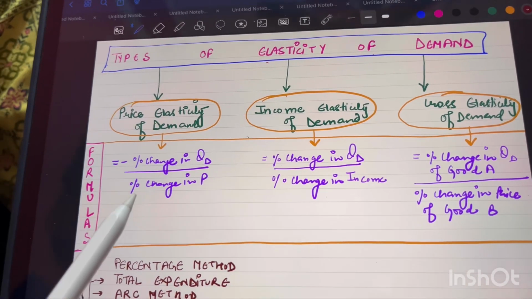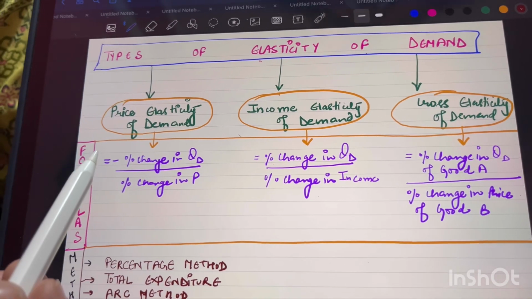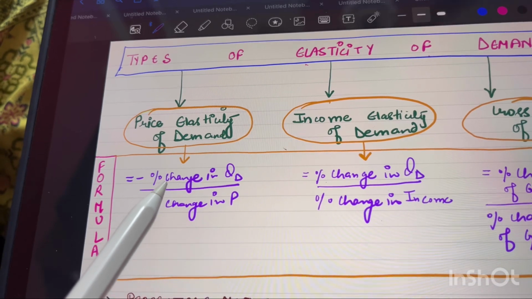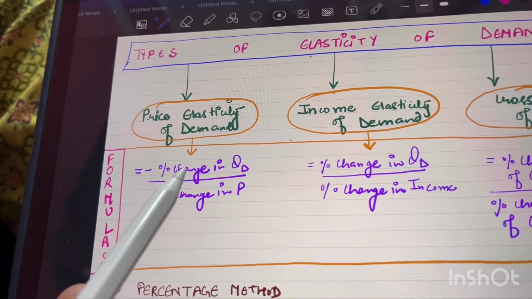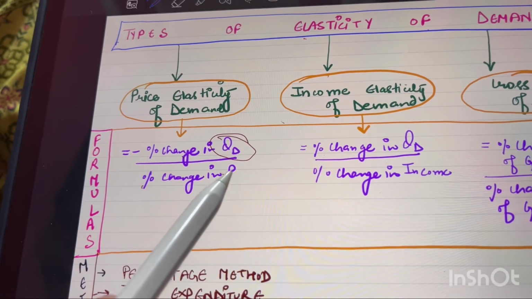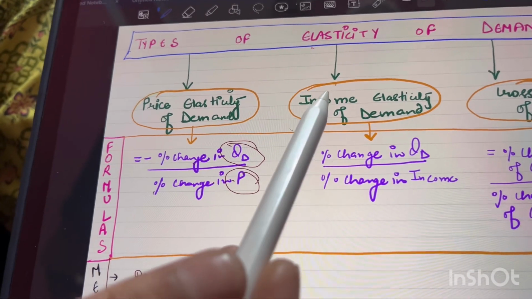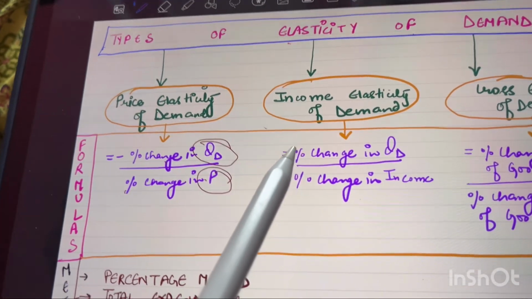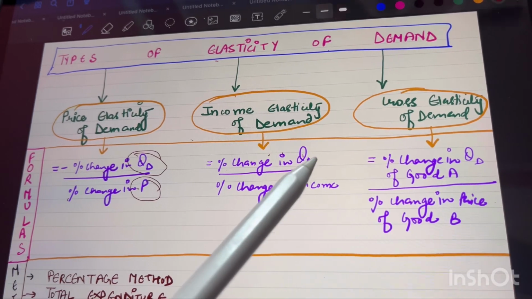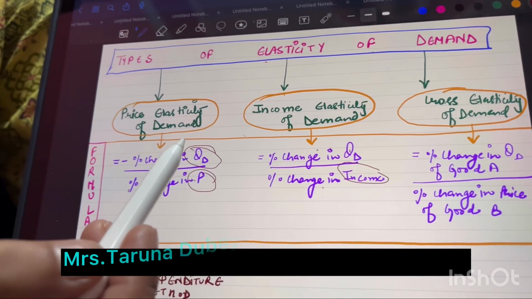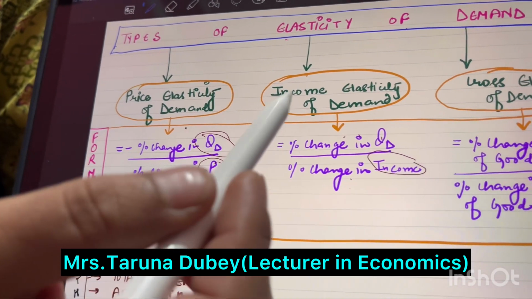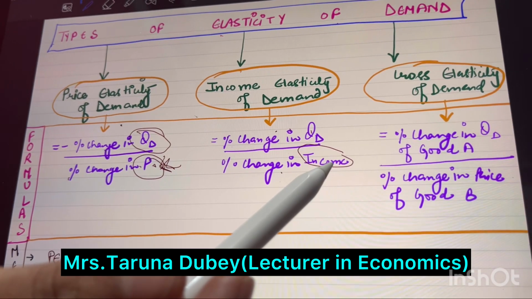If you see the formulas that I have written here, for price elasticity of demand the variables we take are percentage change in quantity demanded upon percentage change in price. And for income elasticity of demand, we take percentage change in quantity demanded with respect to percentage change in income. So in price elasticity of demand we are taking price, and in income elasticity of demand we are taking income.